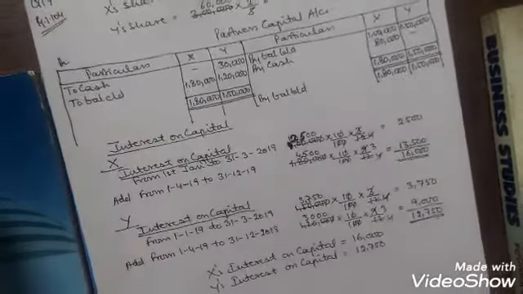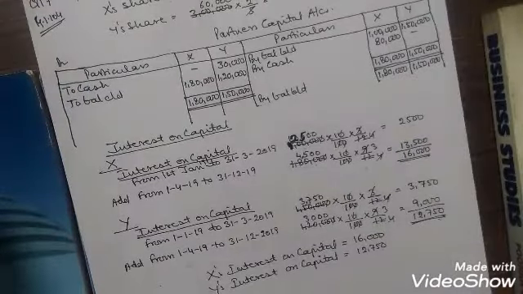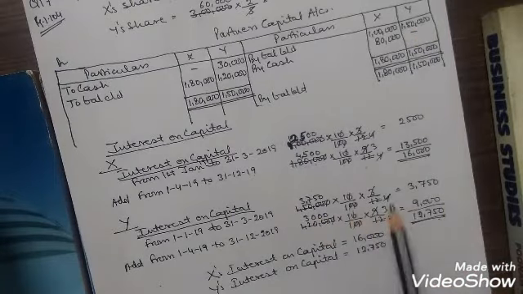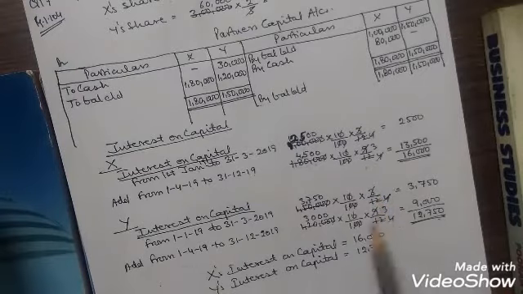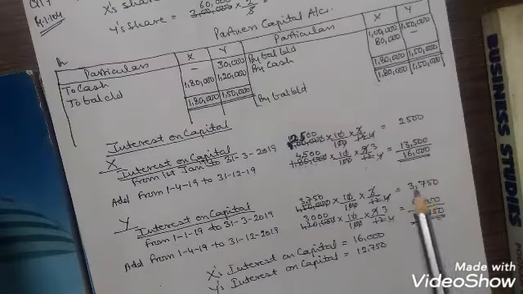Now, in case of Y, from 1/1/19 to 31/3/2019, Y's capital was 1,50,000 at the rate of 10% interest for 3 months. Because the period is of 3 months, the interest comes to rupees 3,750.